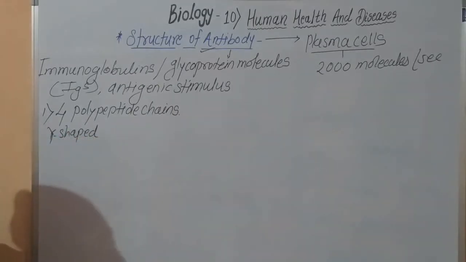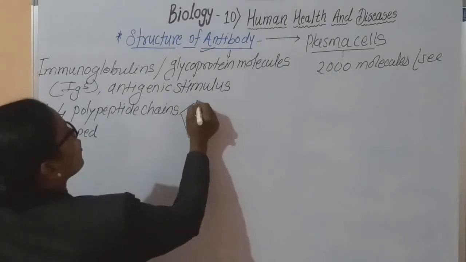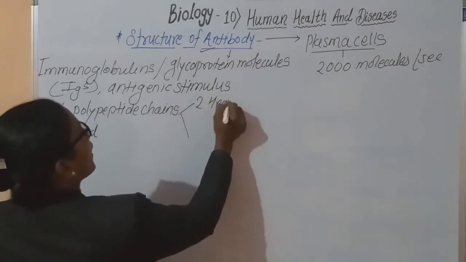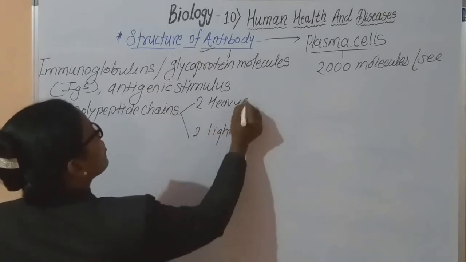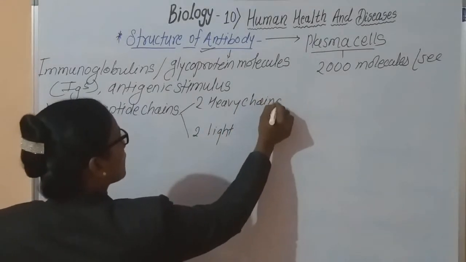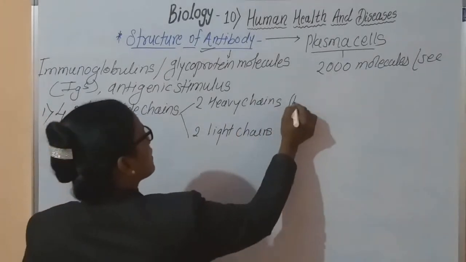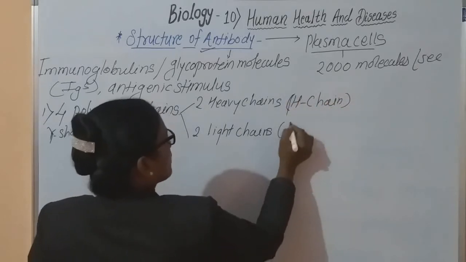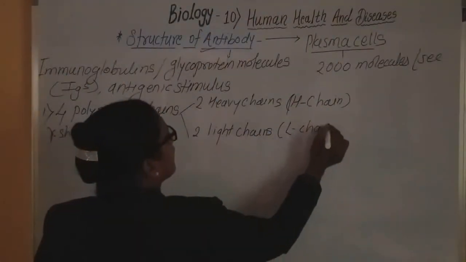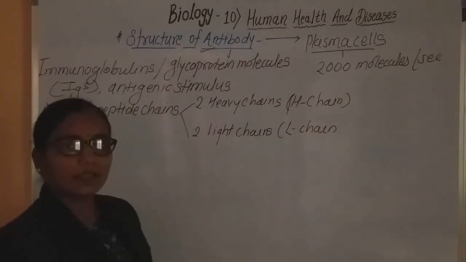Of these four polypeptide chains, two are heavy chains and two are light chains. See here, two heavy chains and two light chains. These are also called the H chain and the L chain.